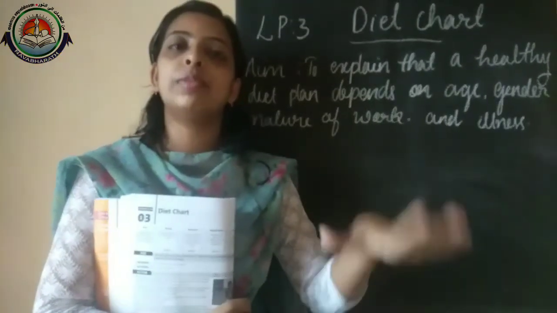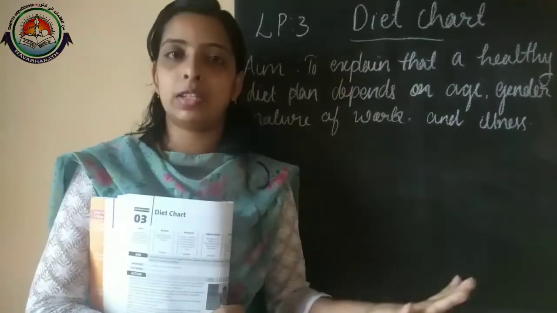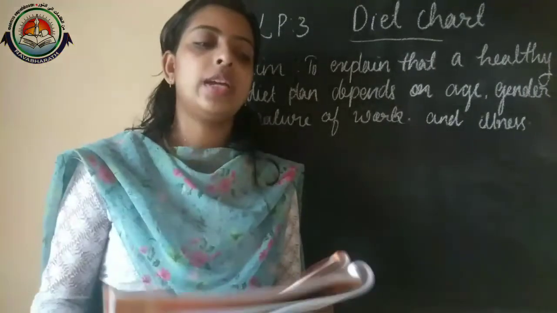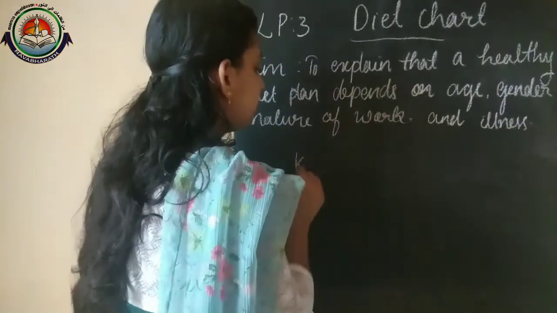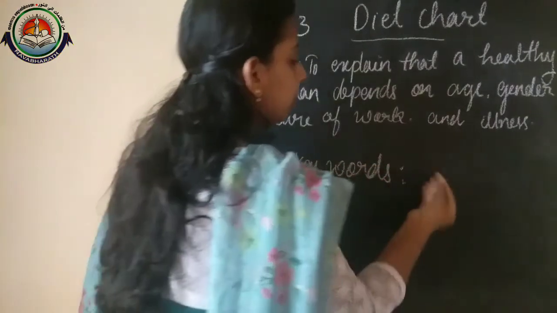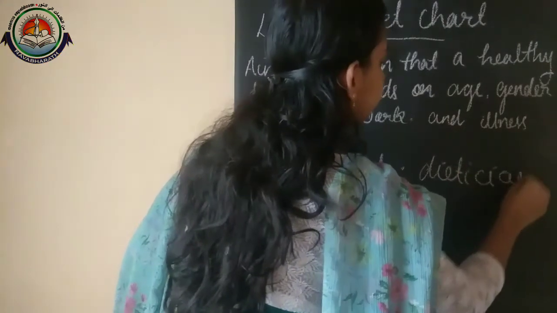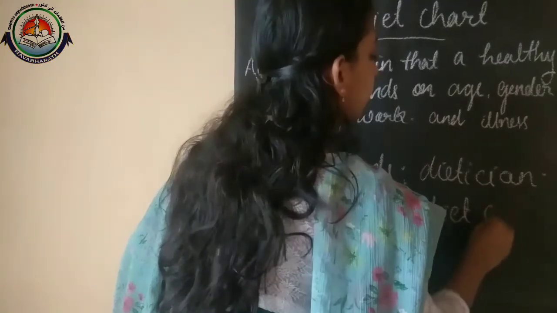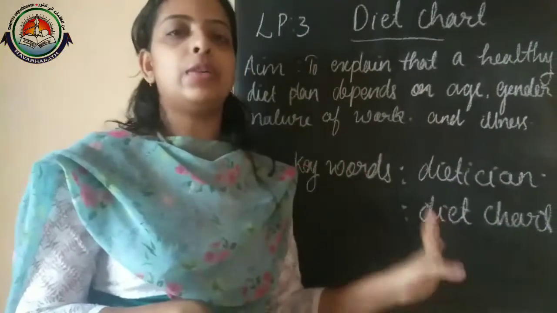Anyhow, you have to remember that these diet plans given by dietitians are on the basis of a balanced diet. So that's all about this lesson. And what are the keywords that we discussed in this lesson? Keywords: dietitian and diet chart. So that's all about this third lesson.